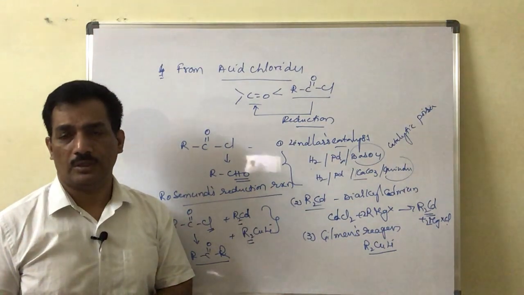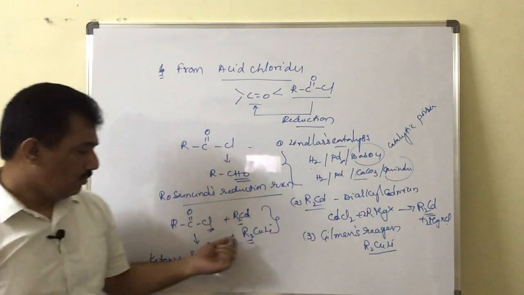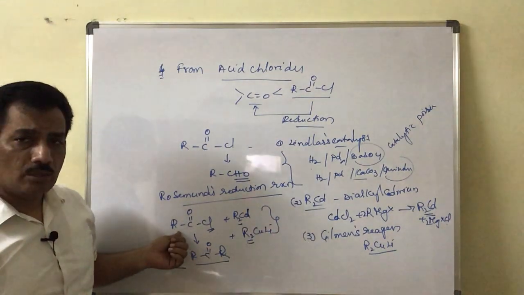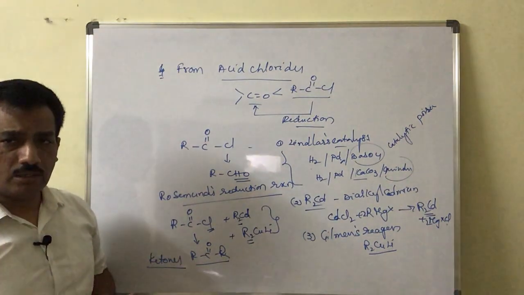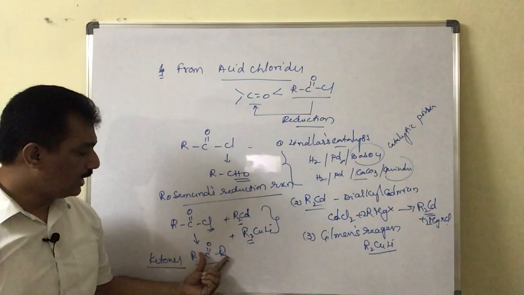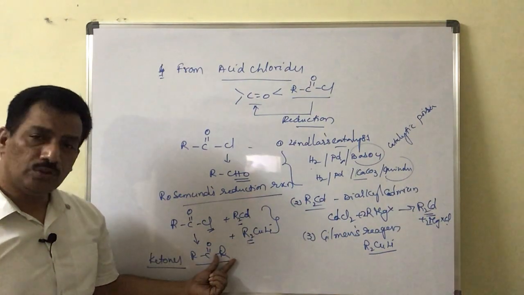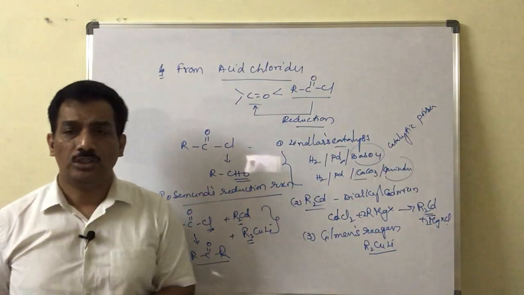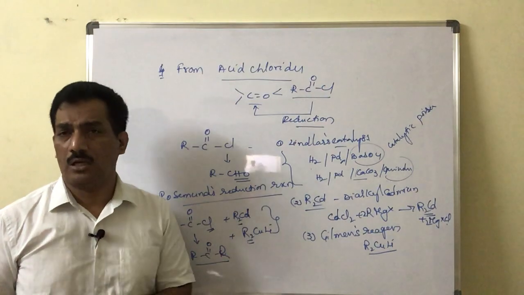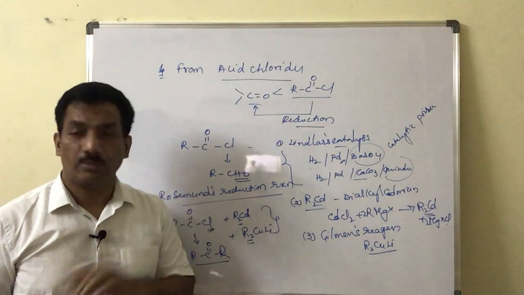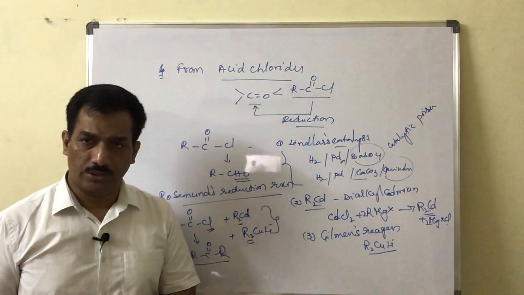So these are the reactions of acid chlorides in the conversion to carbonyl compounds. Clear? Whatever alkyl group is present here, it may be a cyclic alkyl group, a normal aliphatic alkyl group, whatever it may be. If it is an acid chloride, one of the alkyl groups from the dialkyl cadmium will be introduced into the ketone. That means you have to remember that in ketone formation from acid chlorides, one of the alkyl groups always comes from dialkyl cadmium or from Gilman's reagent.